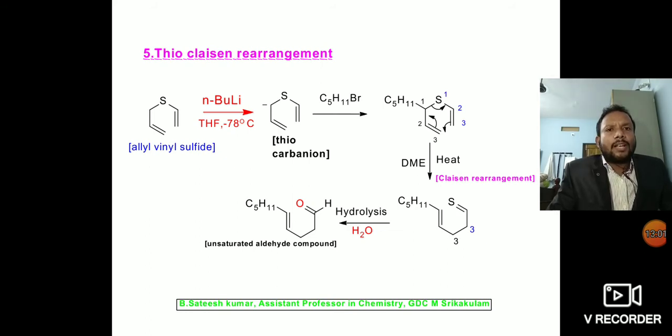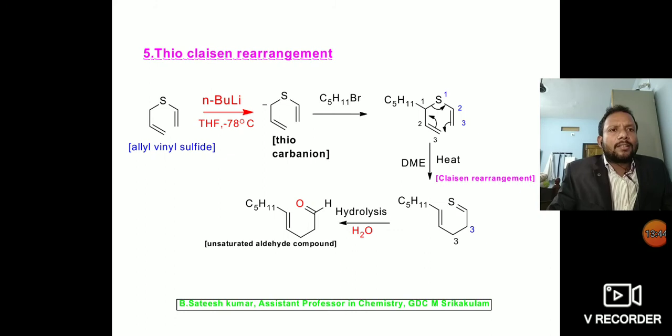See another example, the thio-Claisen rearrangement. The compound allyl vinyl sulfide reacts with n-butyl lithium. The allylic hydrogen is replaced by the base to form a lithio thiocarbanion, or alpha thiocarbanion. This carbanion reacts with pentyl bromide in the next step to give alpha pentyl allyl vinyl sulfide.